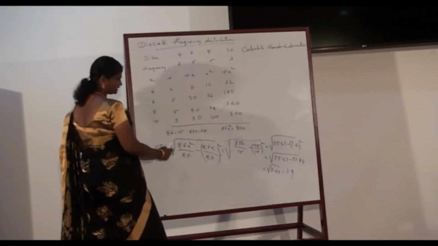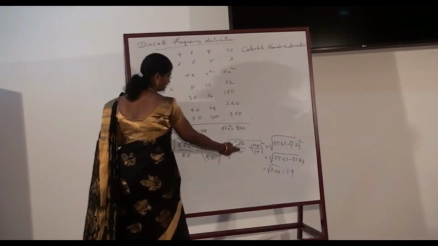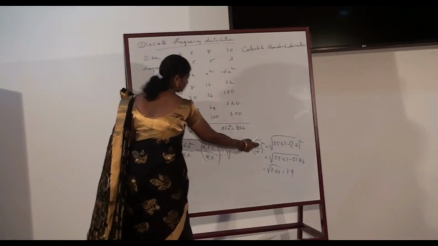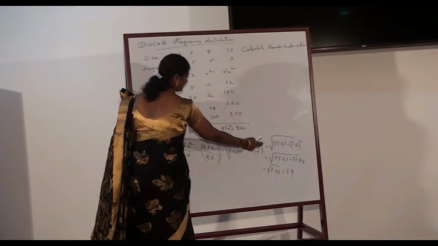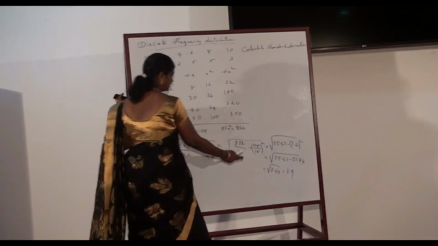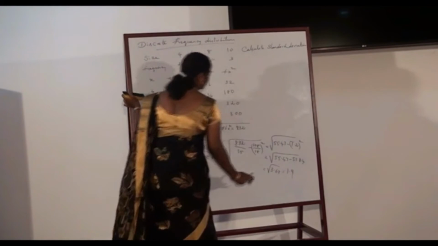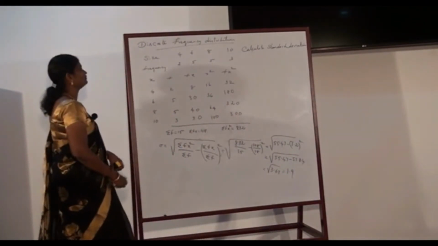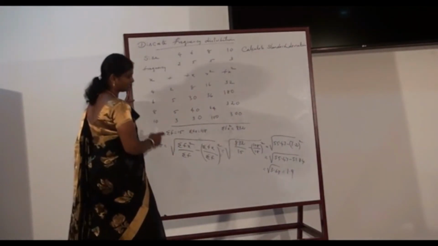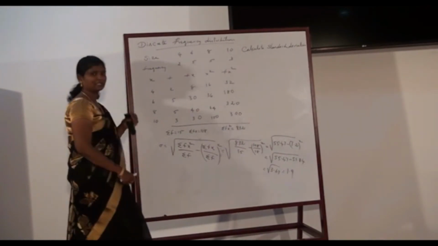Hence sigma is square root of 832 by 15 minus 108 by 15 the whole square, which on simplification comes as 1.9. Hence the standard deviation for this discrete frequency distribution is 1.9.